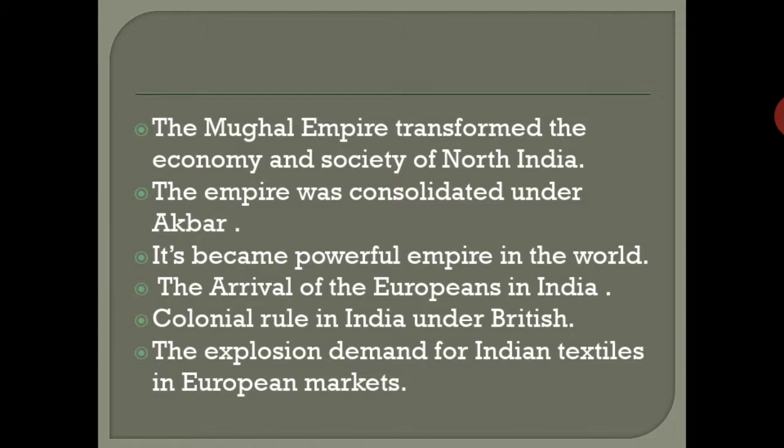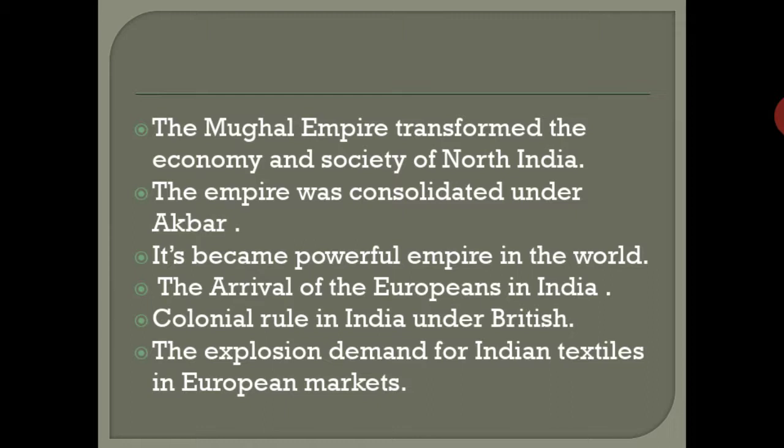Then came the arrival of Europeans in India, colonial rule in India under the British, and the explosion of demand for Indian textiles in the European markets. So when the Mughals were at one time very powerful all over the world, at the end, Aurangzeb is the last very familiar ruler. Slowly, the Europeans entered India and started to occupy.